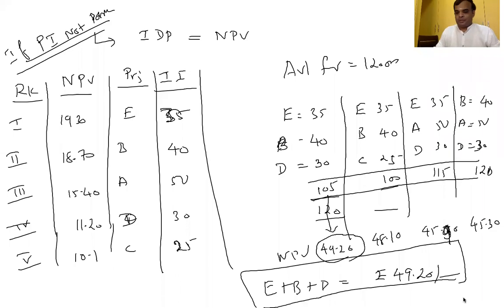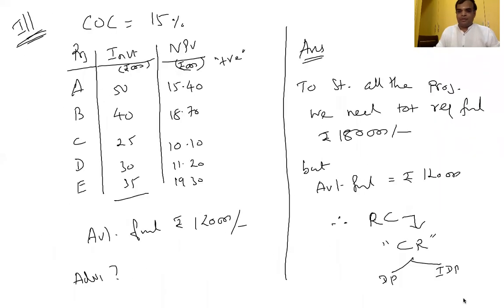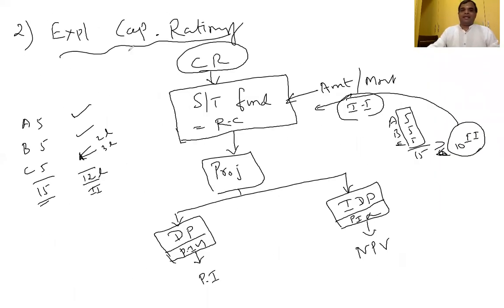Now you are comfortable with capital rationing thoroughly. Let's go back once again. Capital rationing: whenever there is a constraint in resources, capital rationing is applicable. Shortage of fund is called resource constraint. The required initial investment is more, but the available fund is less. Then only resource constraint will come.